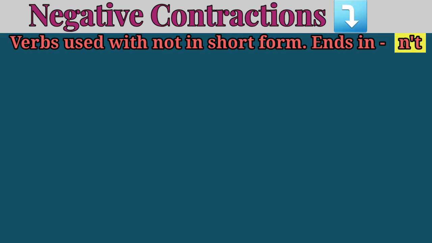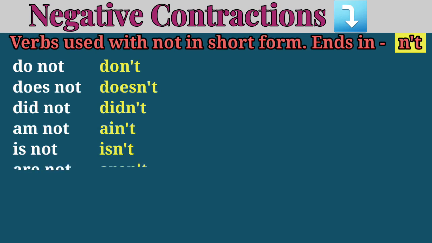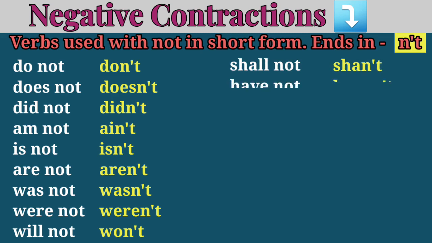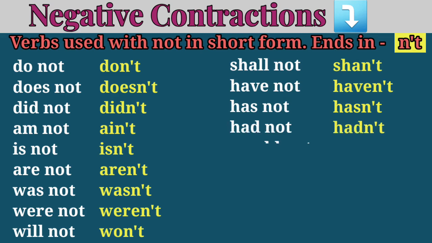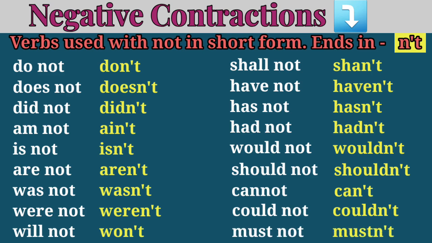For example, do not, don't; does not, doesn't; did not, didn't; am not, ain't; is not, isn't; are not, aren't; was not, wasn't; were not, weren't; will not, won't; shall not, shan't; have not, haven't; has not, hasn't; had not, hadn't; would not, wouldn't; should not, shouldn't; cannot, can't; could not, couldn't; must not, mustn't.